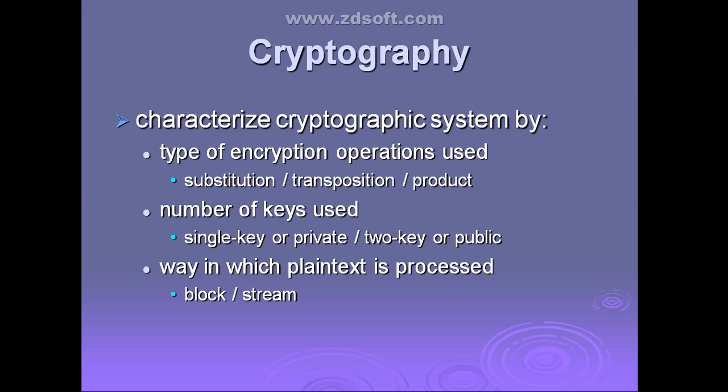Just see here the categories. Type of encryption operations used, second is number of keys used, and the way in which plain text is processed. These are the three categories. It is important how the cryptographic system is categorized. They may ask this question, right? What are the three dimensions to categorize the cryptographic system? First one is the type of encryption operations used.